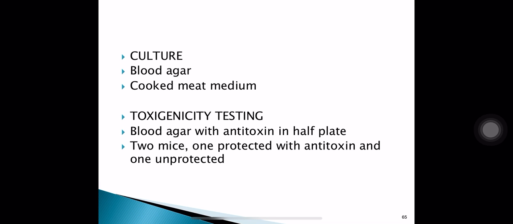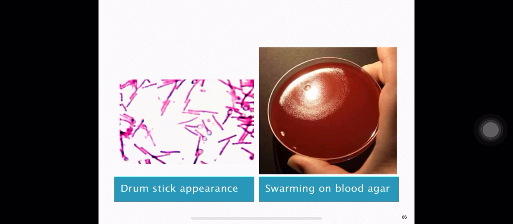In culture, blood agar and cooked meat medium can be used. Toxigenicity testing can be done to check if the isolated bacteria are toxin forming or not. Drumstick appearance in microscopy and swarming on blood agar.